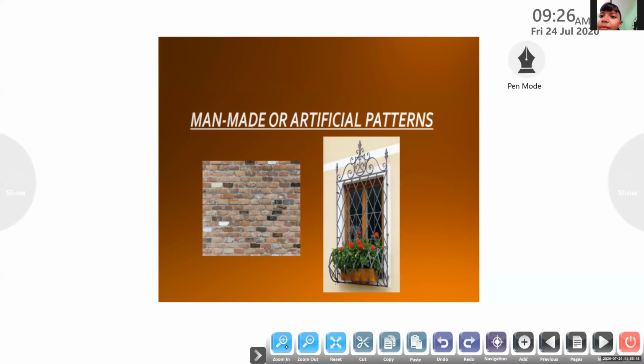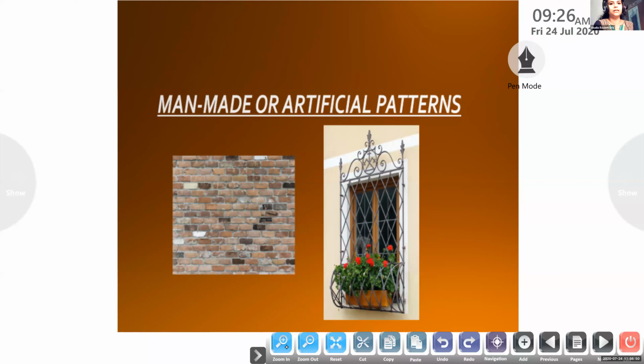Children, look at that. Can you see artificial patterns here? Look at these bricks. When you are making a house wall, can you see how the bricks are arranged? They are arranged in a certain way. They are arranged following some rules. And look at this window grill also. The basic shape is repeating. And here also we can see some patterns.